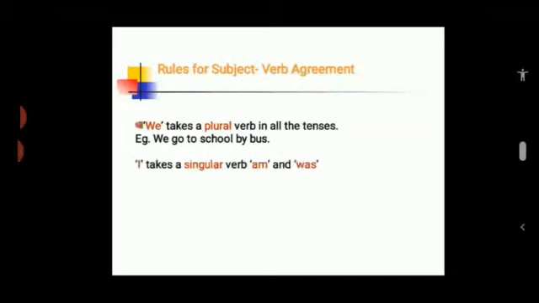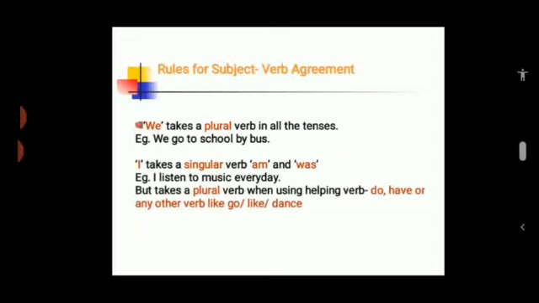I takes a singular verb am and was. For example, I listen to music every day. But it takes a plural verb when using helping verb do, have, or any other verb like go, like, or dance. For example, I do my homework regularly, or I like my new dress a lot.